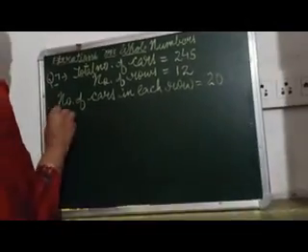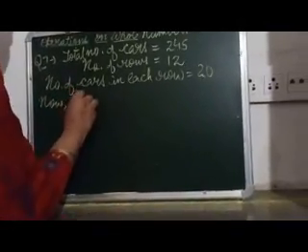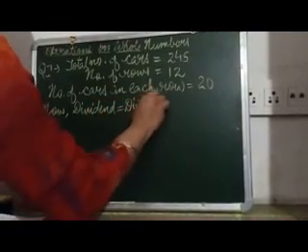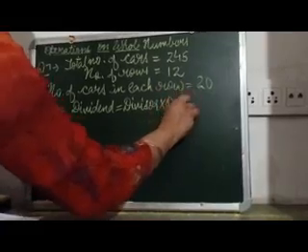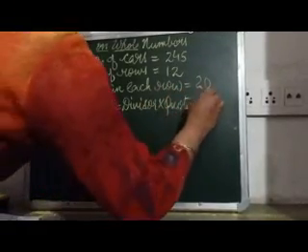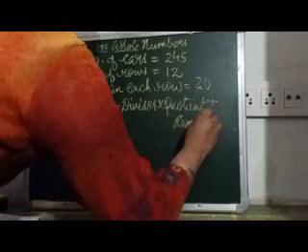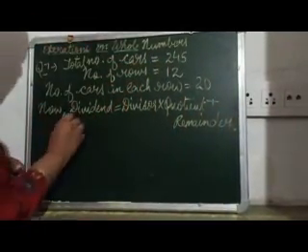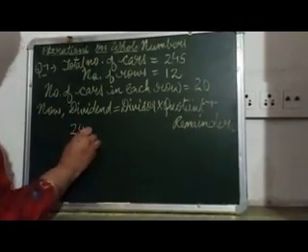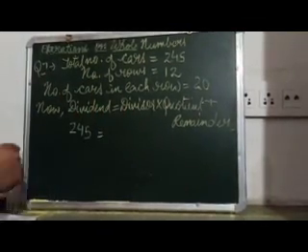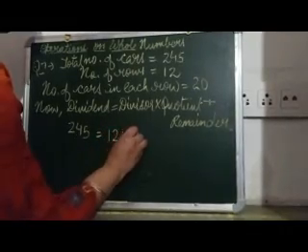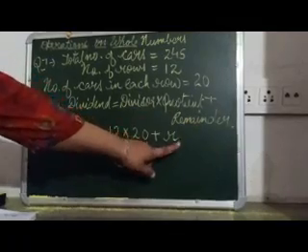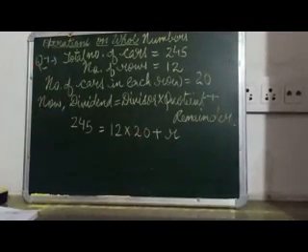So now again we will use the same formula, that dividend equals divisor into quotient plus remainder. So in this case we will take 245 as dividend. Divisor is 12 and the quotient is 20, and we have to calculate the remainder that we are representing with R, and R will be the number of cars that are left out.